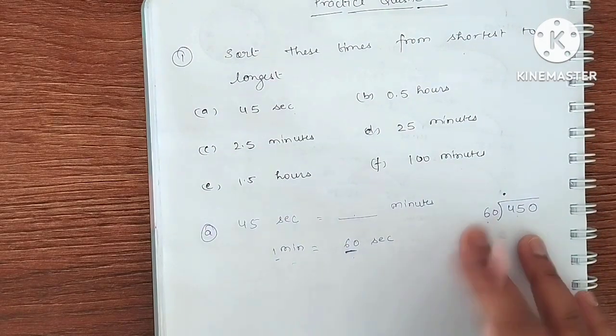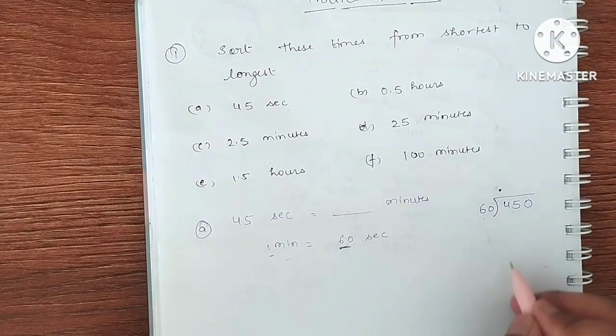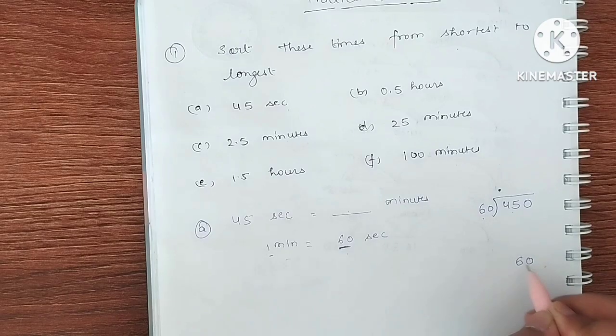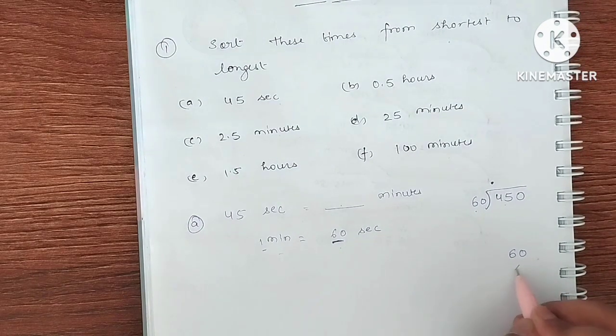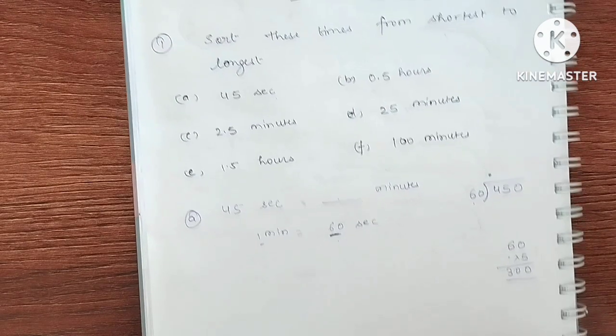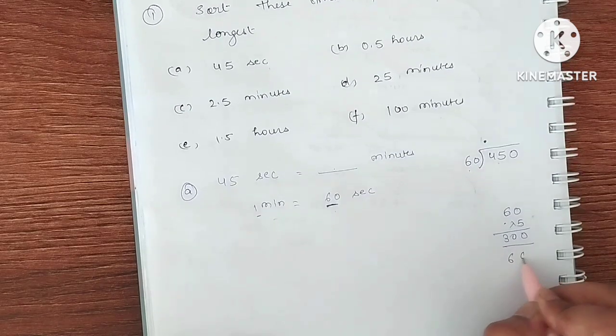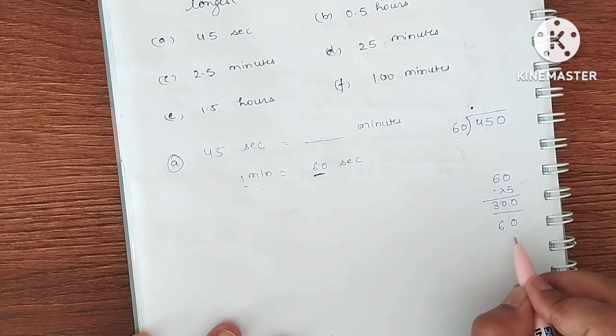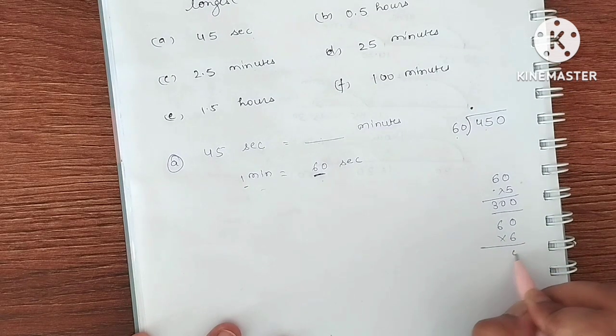So how many times it will go? We will check. We will make the table of 60. So 6 fives are 30. Oh, it is smaller than 450. Okay. Now 60 multiplied by 6, 6 sixes are 36.